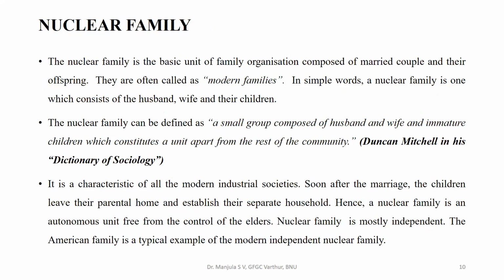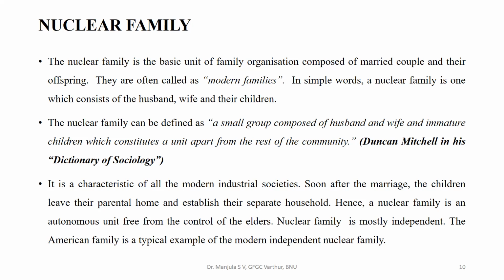Now let us look into the nuclear family, which is the direct opposite of the joint family. The nuclear family is the basic unit of family organization, composed of a married couple and their offspring. They are often called modern families. In simple words, a nuclear family consists of husband, wife and their children. According to Duncan Mitchell, in his Dictionary of Sociology, the nuclear family is a small group composed of husband and wife and immature children, which constitutes a unit apart from the rest of the community.